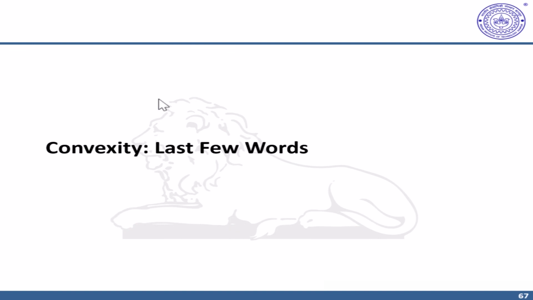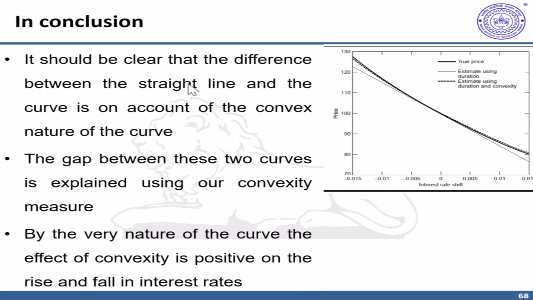In this video, we'll summarize our discussion on convexity correction. The idea behind convexity is rather simple. If you examine the relationship between bond price changes and interest rate shifts, so on the x-axis you have interest rate shifts and on the y-axis you have price changes, the convexity behavior would result in price changes like this in the form of a curvature. Now, the way duration works, it only predicts changes in a linear manner. So when your change in interest is rather small, the change predicted by this linear measure, that is duration, and the actual price movement are almost similar.